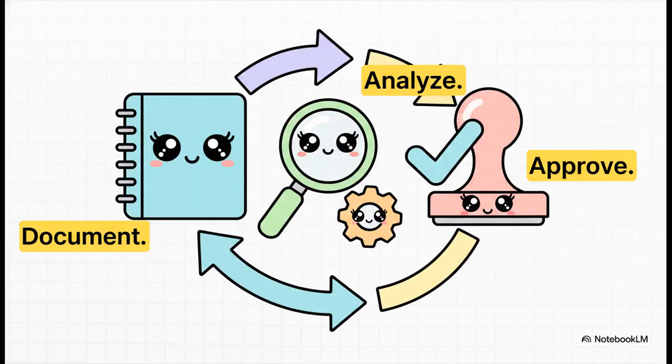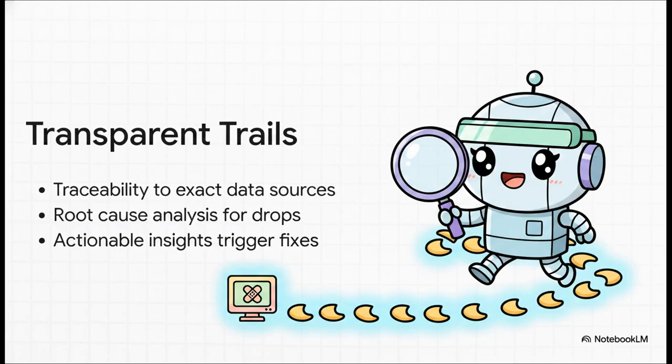So, the crucial point is captured right here. Document, analyze, approve. I highly recommend keeping this rule of 3 in mind. It takes the sometimes heavy administrative side of ISO compliance and makes it catchy, memorable, and deeply satisfying. What exactly makes an audit trail transparent? It comes down to 3 things.